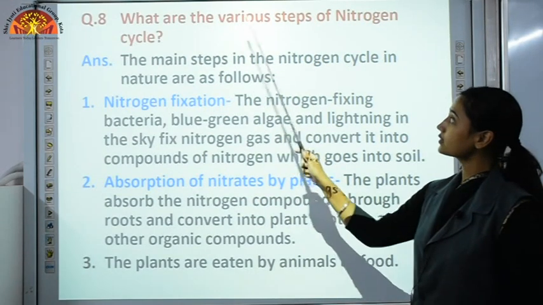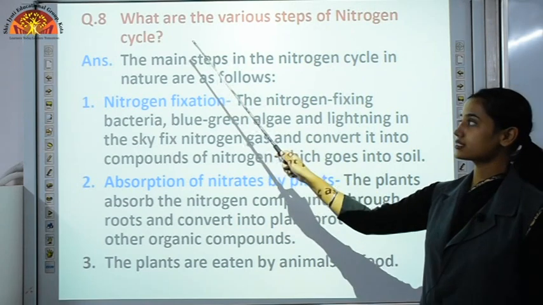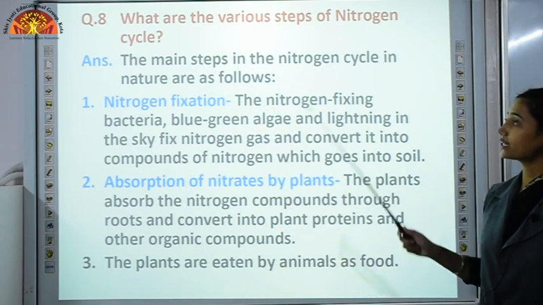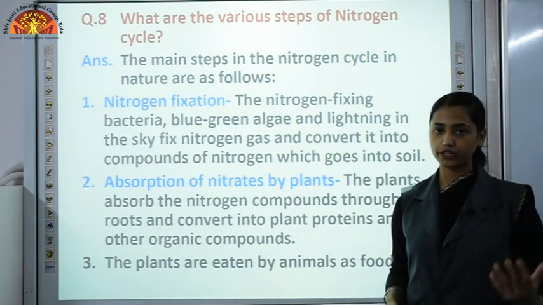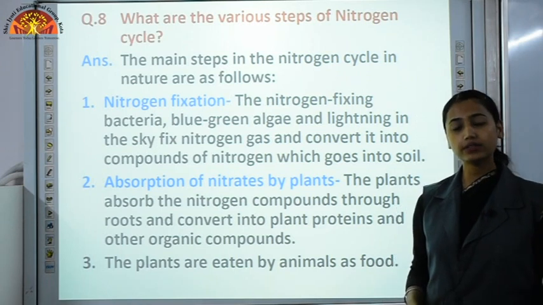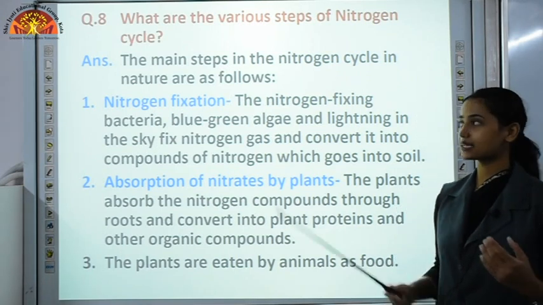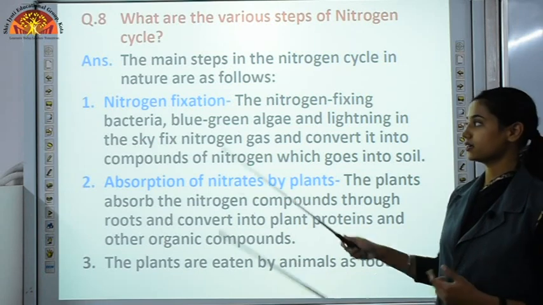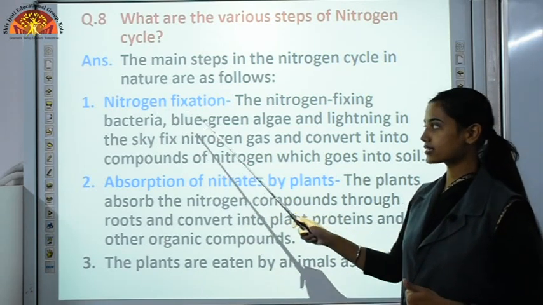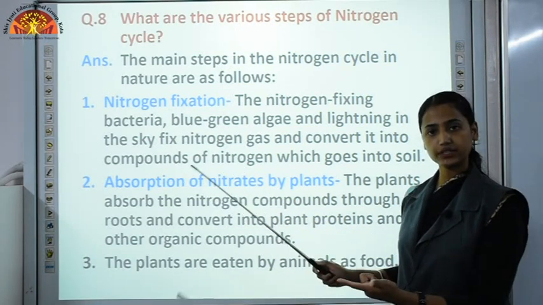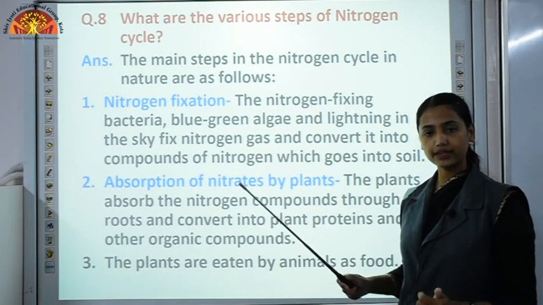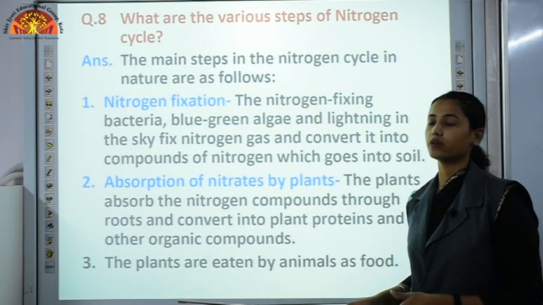Now, what are the various steps of the nitrogen cycle? I told you that the nitrogen cycle is the circulation of nitrogen in the atmosphere. So, how does that circulation take place? By the following few steps. First is nitrogen fixation, like in the previous question we discussed, conversion of free nitrogen into nitrogen compounds.